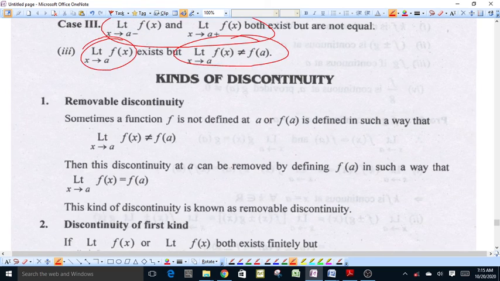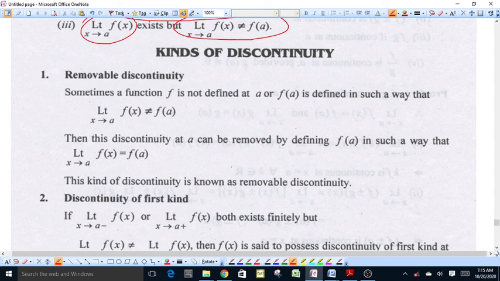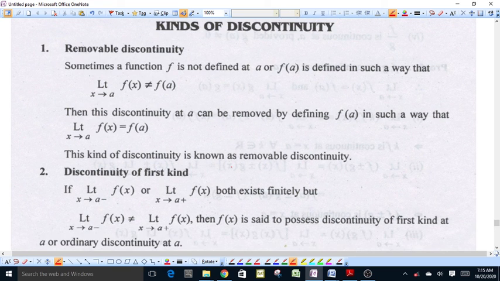Next are the kinds of discontinuity. First one is the removable discontinuity. If limit of the function exists and value of function also exists but they are not equal, that is, limit of function is not equal to the value of function at point x equal to a, then we say that function is discontinuous, and this type of discontinuity is known as removable discontinuity.